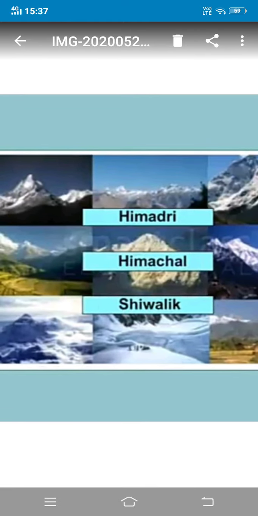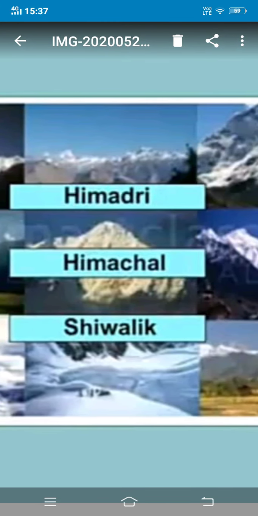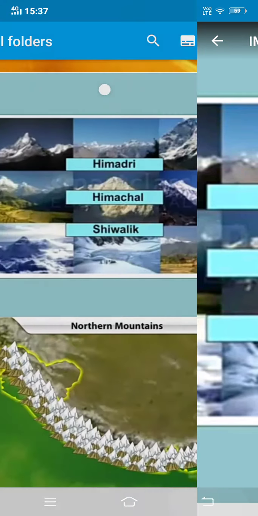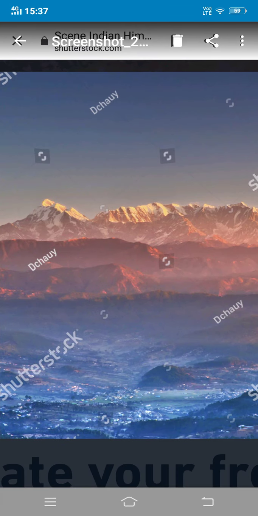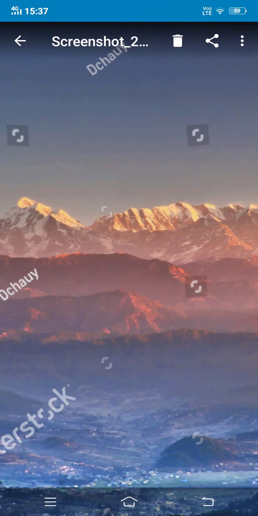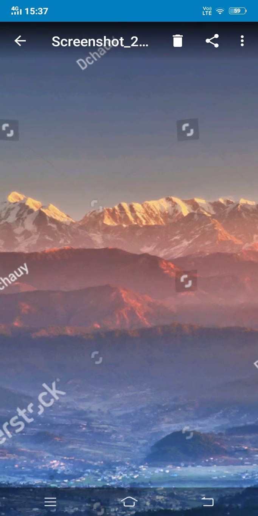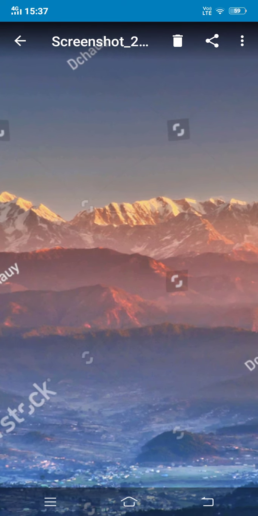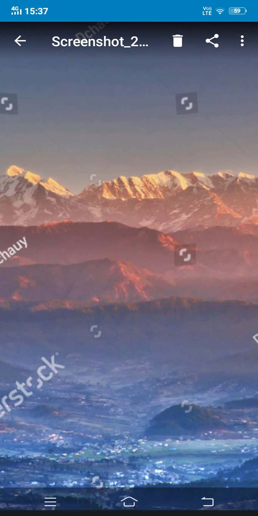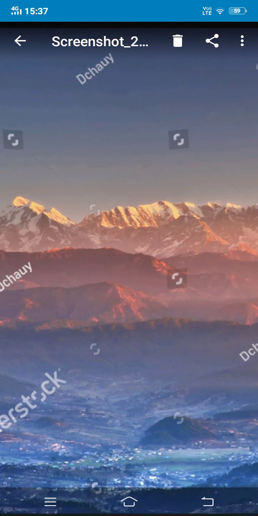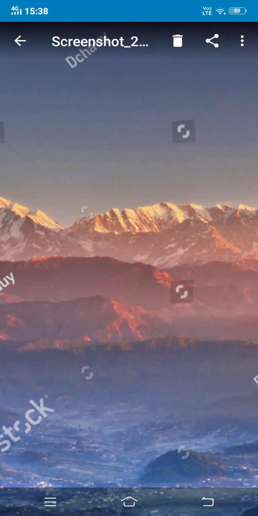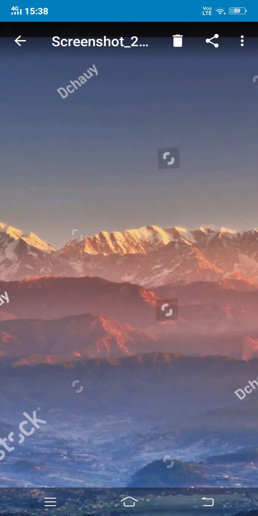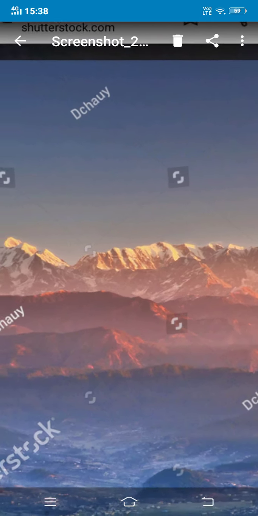The first and the foremost range, children, is the Himadri, that lies in the northernmost part of India. When we take the pics from above, it looks like this. Children, would you like to know why they are called Greater Himalayas? Yes, they are great because their height is more than other Himalayan ranges. In fact, they are higher than other ranges of the world. It has the loftiest peaks of the world, highest, tallest peaks of the world lie in this range.